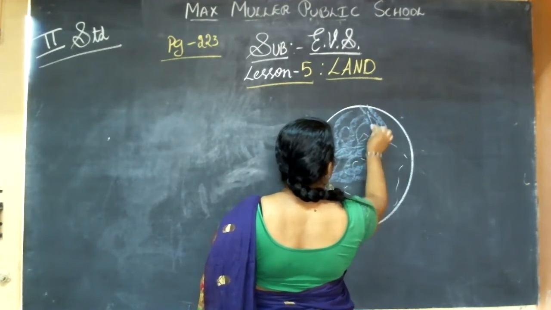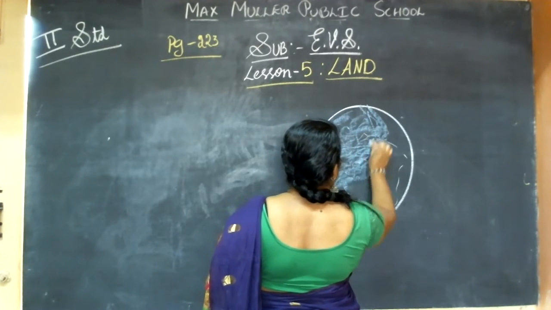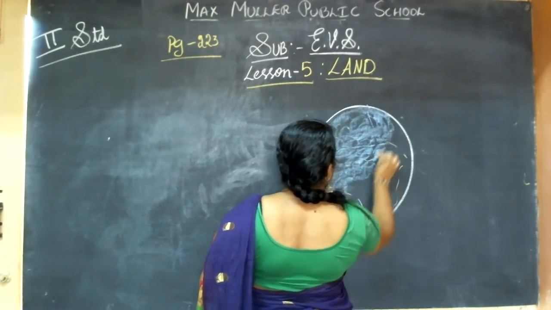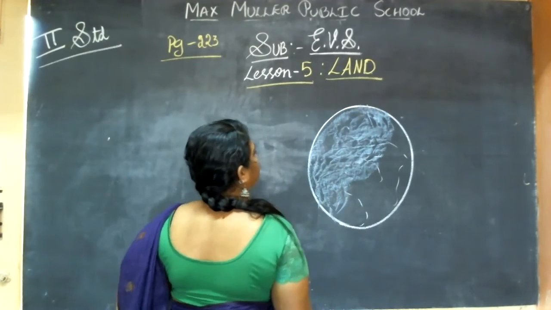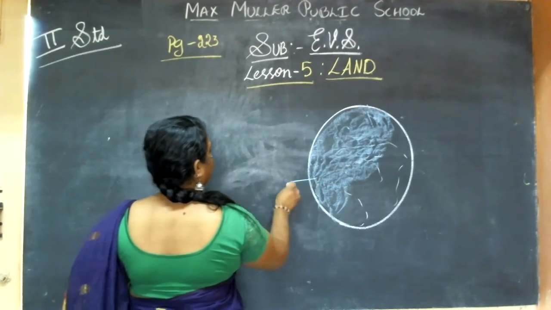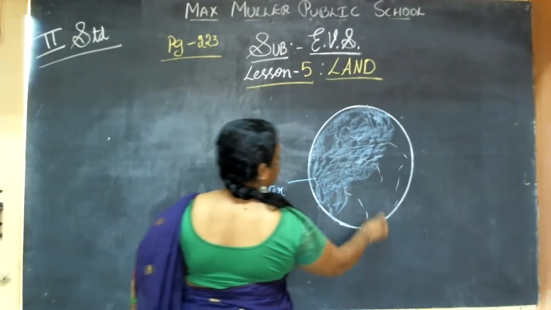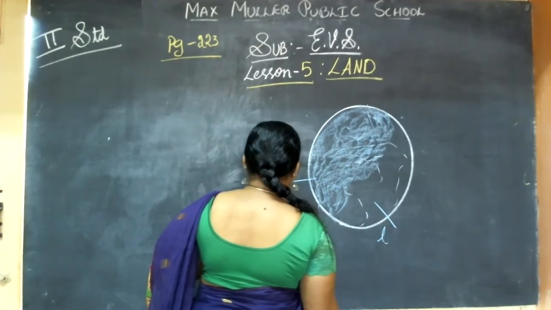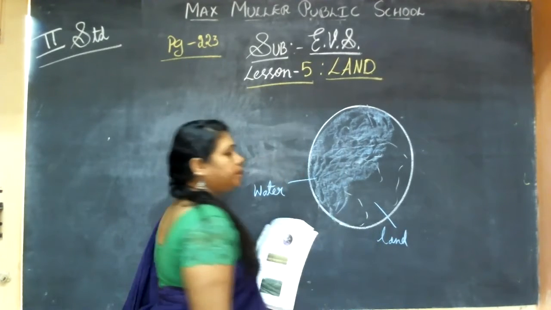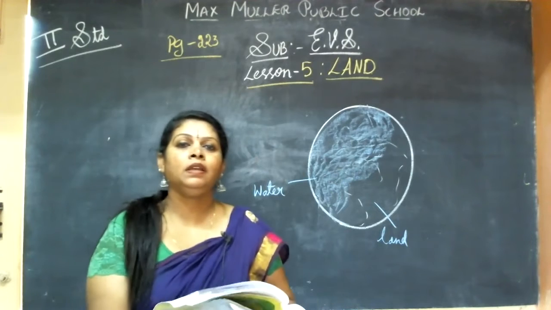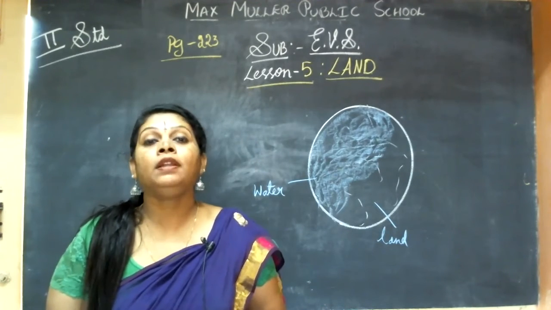So continuously here and there you will have the water. The majority part, almost more than 70%, you find it is water. And only a part of it is land. Only a very small part is land. We live on land.